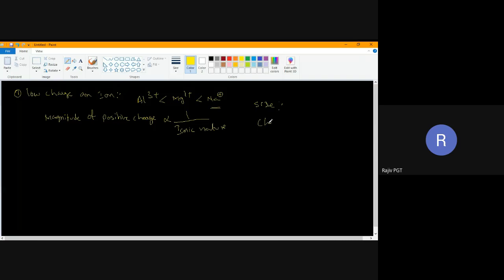Next one I can say about charge. I can remove one electron easily. Removing two electrons is difficult. Removing three electrons is more difficult. So which cation can be formed easily? This cation can be formed easily compared to the rest of them.